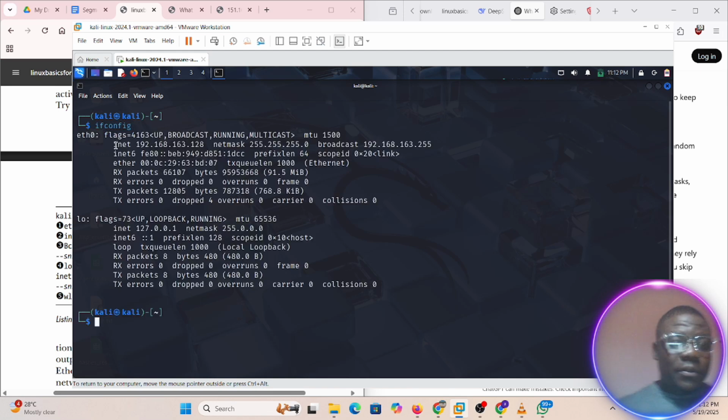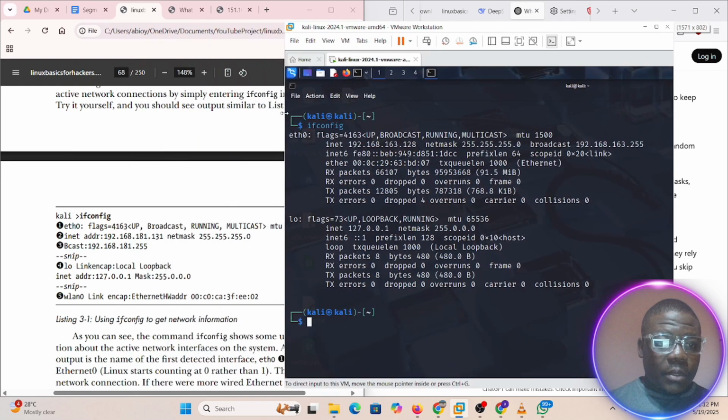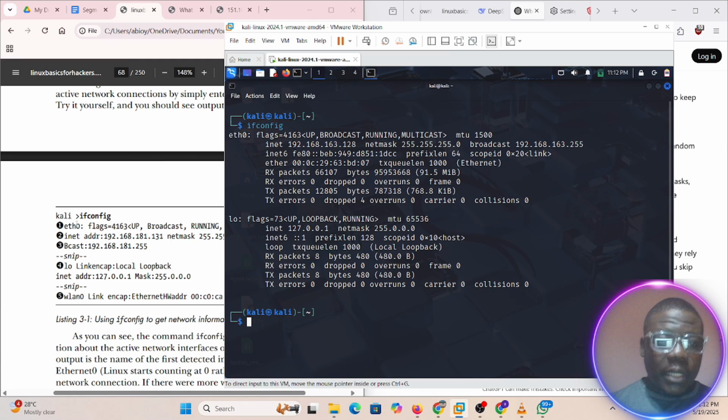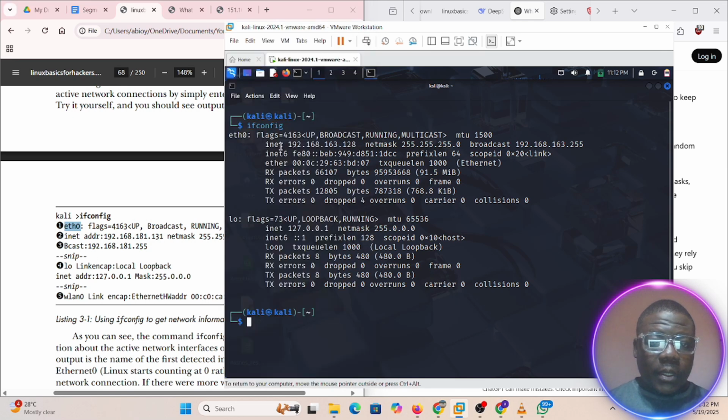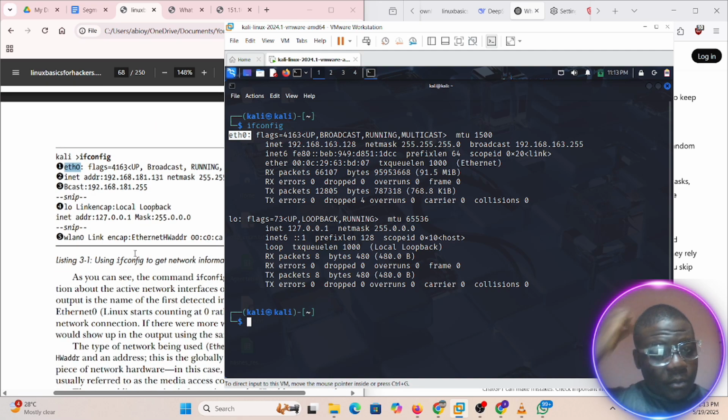So this is what it gives me, and what it gives me has actually been broken down here. So the first one is we have your Ethernet. This has changed a bit. That's why the formatting has changed a bit. Okay, it's still the same thing. We have your Ethernet and we have the flag. So the information about your internal IP address is this.